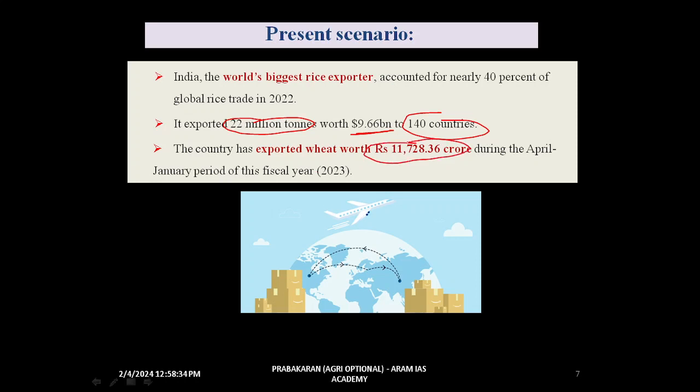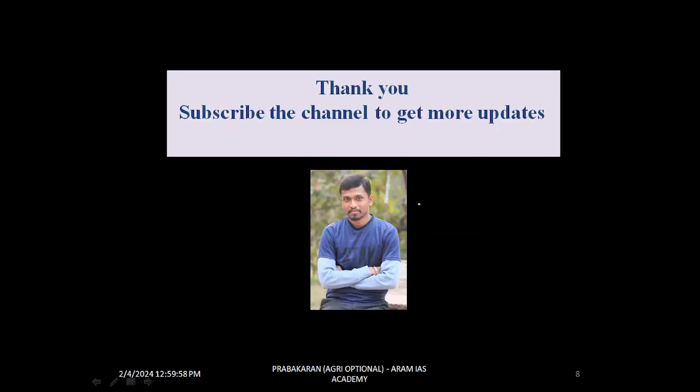The country has exported wheat worth rupees 11,728 crore in the fiscal year 2023. This was the data given by PIB, the Press Information Bureau. So that's it.